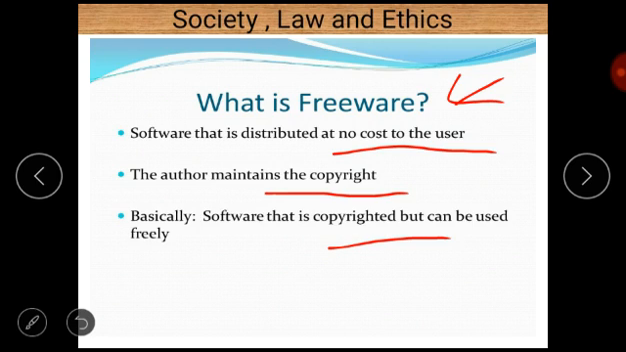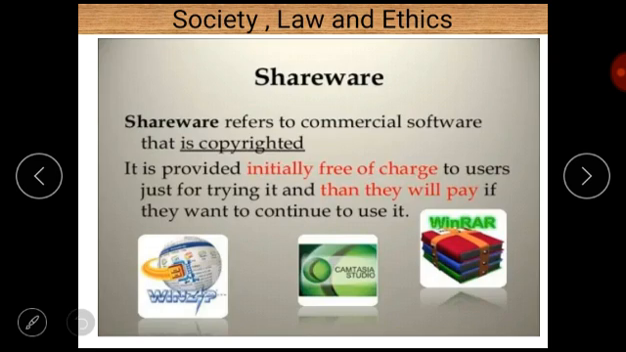So the software that is copyrighted but can be used freely is called freeware. Next important term is shareware. Shareware is basically a combination of two words, share and software. So shareware refers to commercial software that is copyrighted, and it is provided initially free of charge to users just for trying it. Then they will pay if they want to continue to use it. An example of shareware is WinZip.